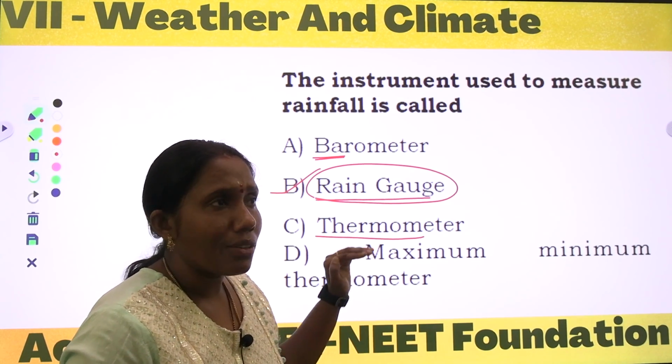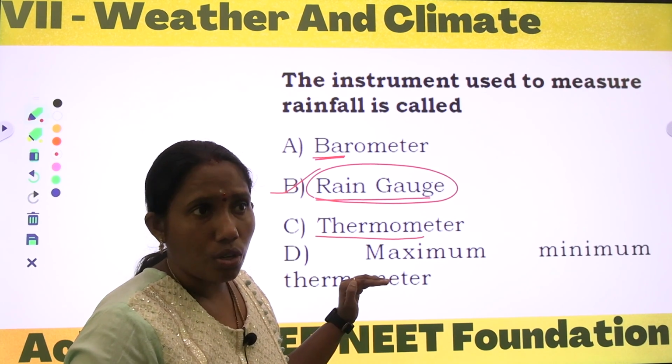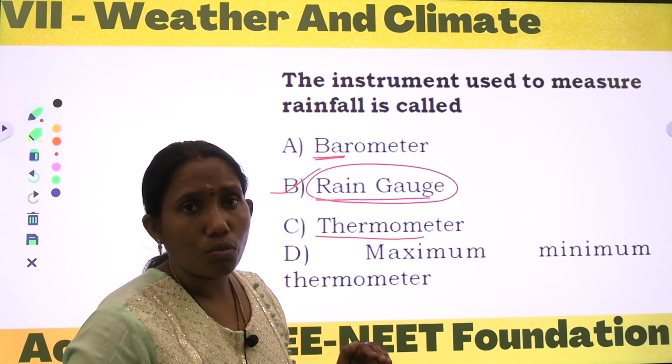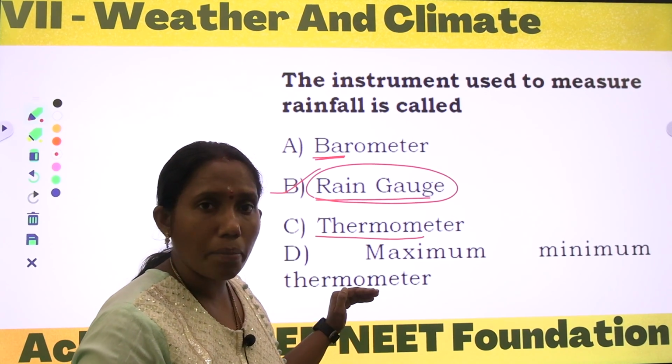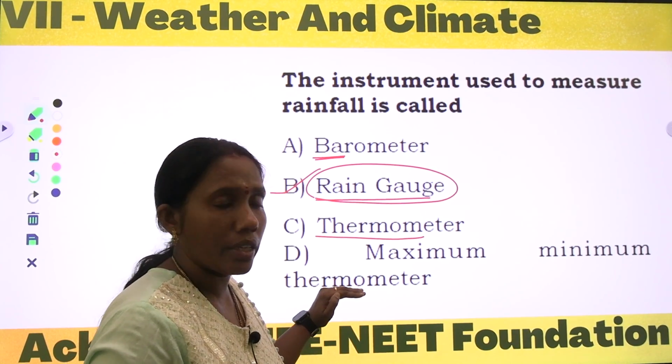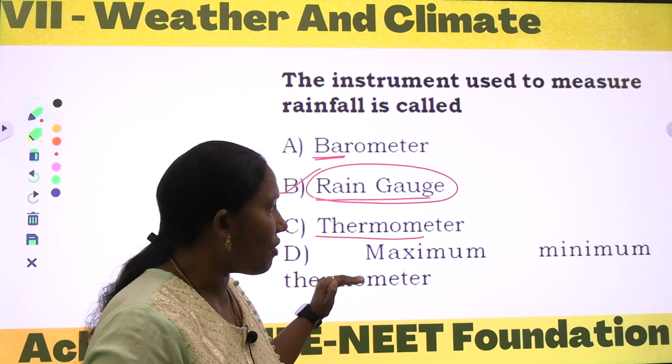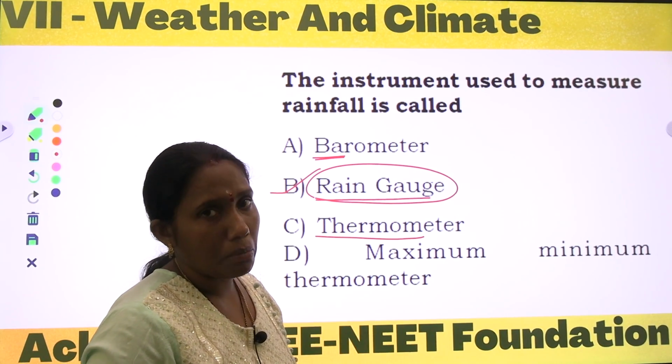Okay, at 10 o'clock what is the temperature? It's showing, and in the evening or afternoon what is the temperature? It is showing. So the highest temperature and lowest temperature in a particular place we can calculate or find by using the maximum minimum thermometer.